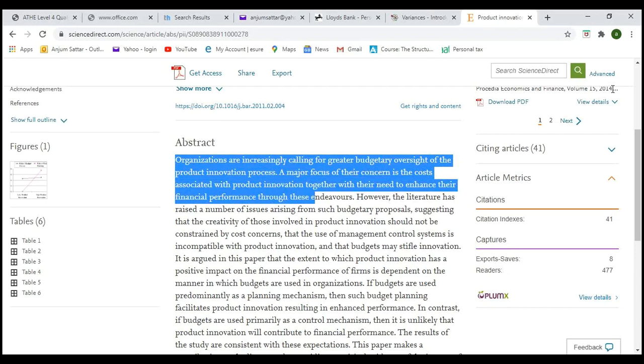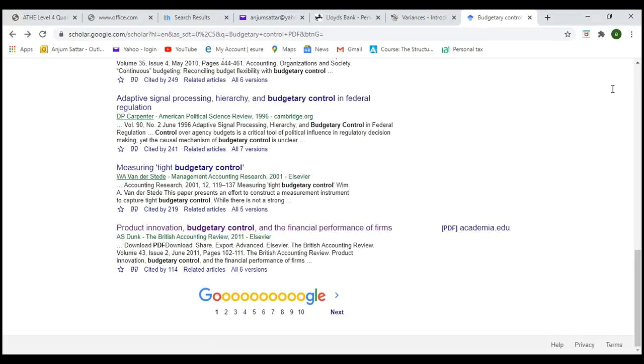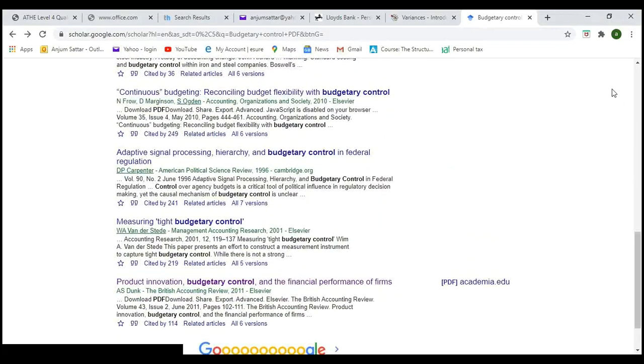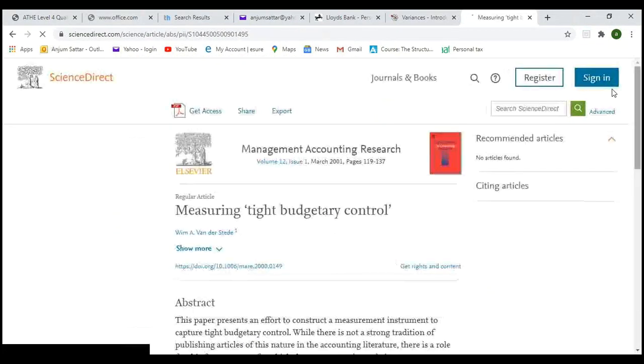So we can say organizations are increasingly calling for greater budgetary oversight of product innovation. So we can state the importance of budget, and look around the abstract of, yes, meeting tight budgetary control. Why?